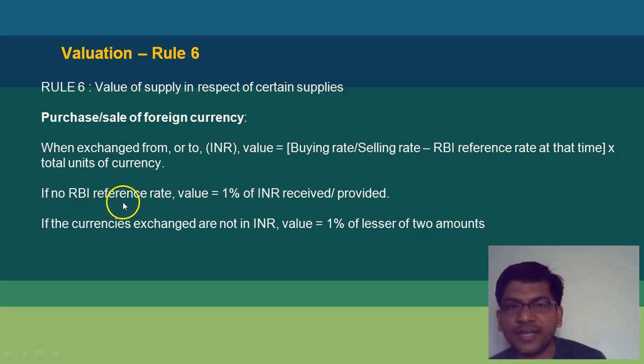In case RBI does not issue a reference rate for that transaction, for that pair, it will be simply 1% of the INR that you received or provided. And if the currencies exchanged are not in INR, again it will be 1% of the lesser of the two amounts, 1 and 2.